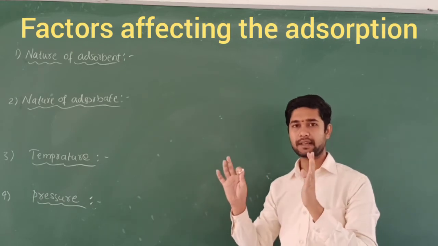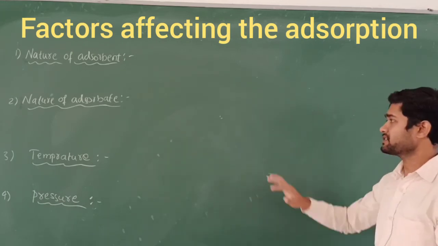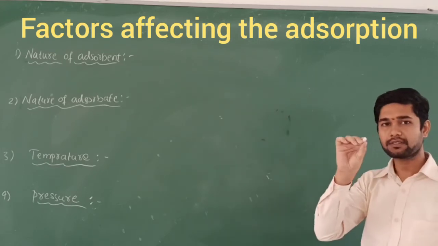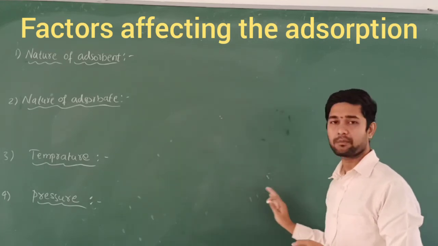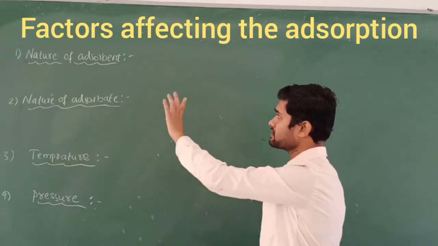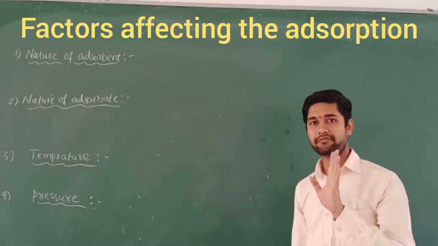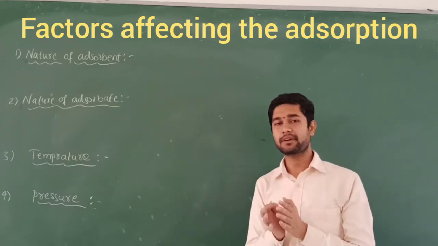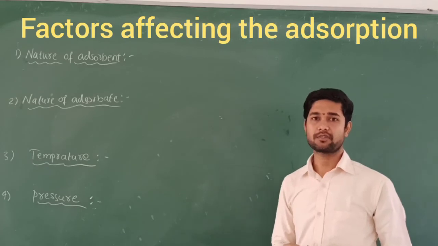Once again I am going to take the example of this board. This is called the adsorbent. If I write something on this board, the chalk particles accumulate on the surface of this board, which is called the adsorbent. In this case, adsorption is a surface phenomenon, right? So adsorption mainly depends upon the surface of the adsorbent.